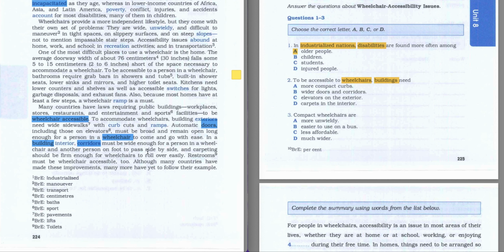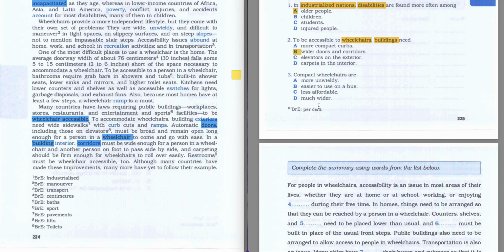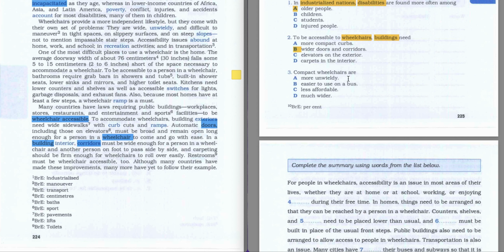Automatic doors, including those on elevators, and in a building interior, corridors must be wide enough. So our answer is not in one sentence, it's in two sentences in this paragraph. So we have to be very careful with this kind of tricky questions, and try to find full answers. So let's go further. Compact wheelchairs are.